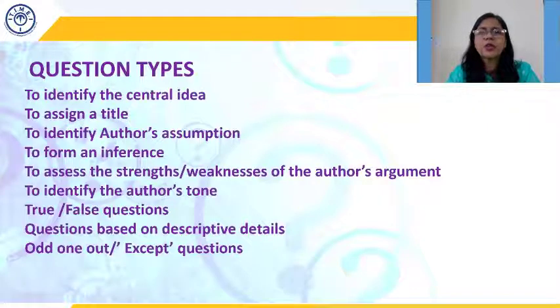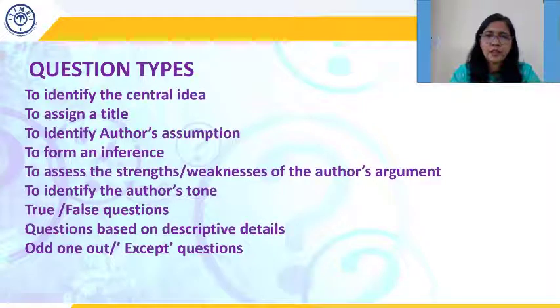All of the following are true according to the passage except, right? Or, all of the following options strengthen what the author is saying except. So that means then you have to look for an option that is not strengthening. So it may be weakening the author's point of view or it may be just irrelevant.